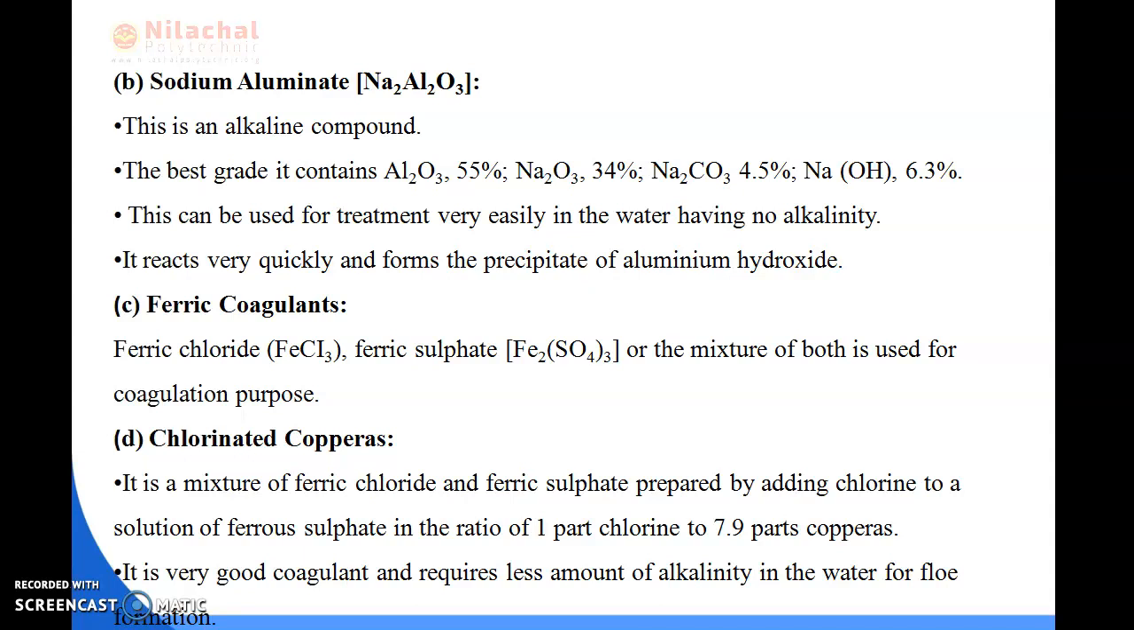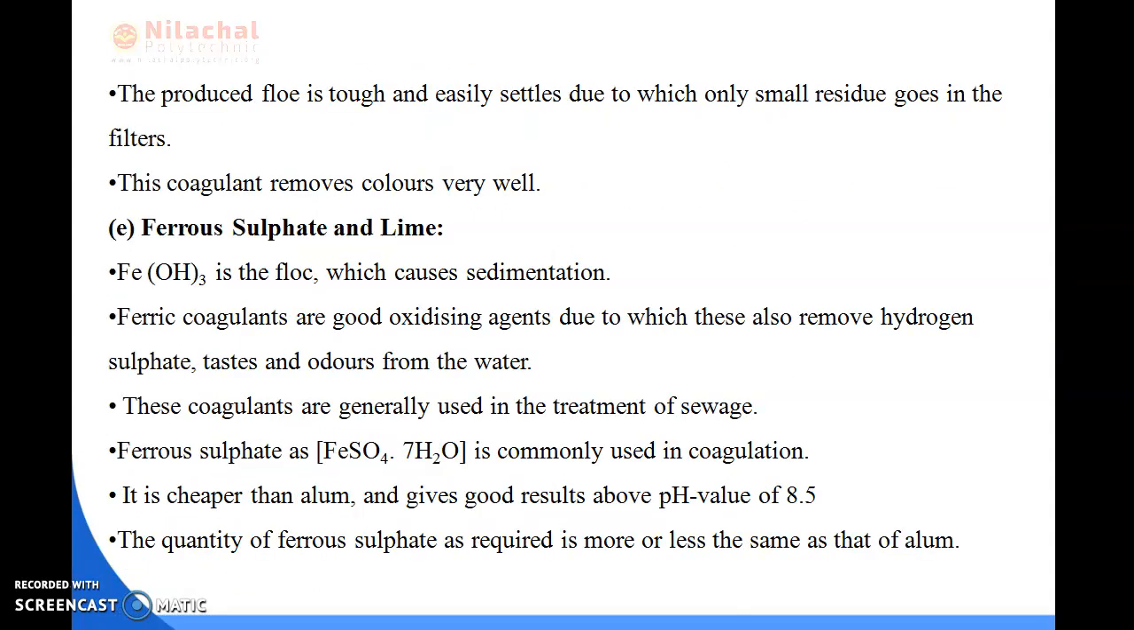So if we mix the ferric chloride and the ferric sulfate and add some chlorine to the solution of ferrous sulfate, in the ratio of 1 part chlorine to 7.9 parts copperas, it is a very good coagulant which requires a smaller amount of alkalinity in the water. This coagulant removes color very well and easily settles, due to which only a small residue goes to the filtration process. Next, we will be reading about ferrous sulfate and lime.